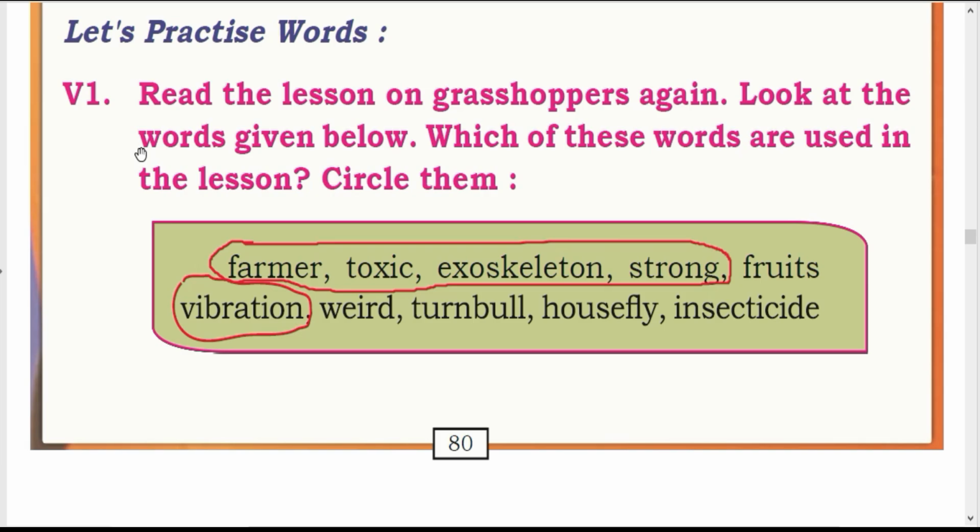Let's practice words. V1. Read the lesson on grasshoppers again. Look at the words given below. Which of these words are used in the lesson? Circle them. The words are circled here: farmer, toxic, exoskeleton, strong and vibration. These words are used in the lesson.